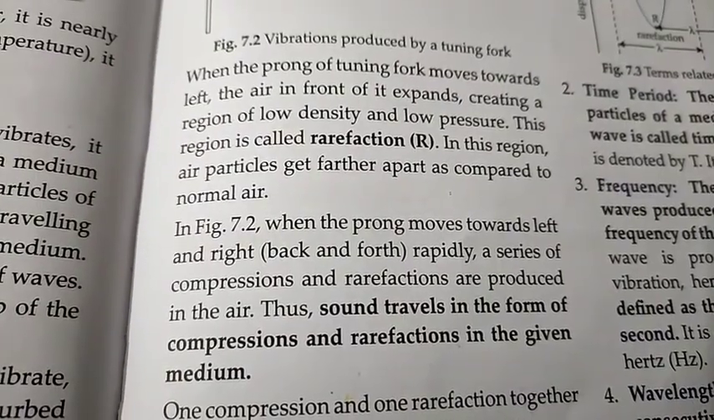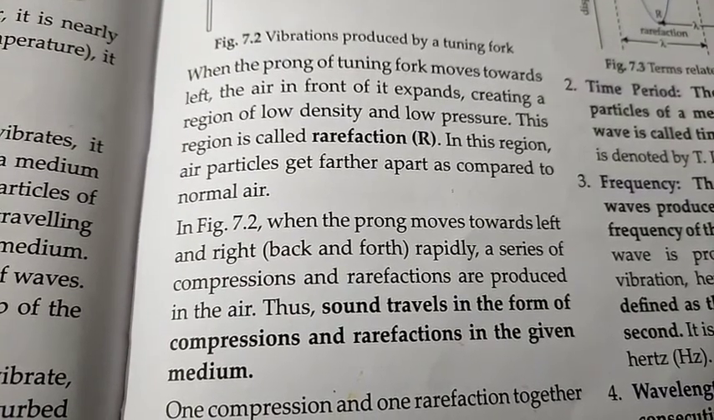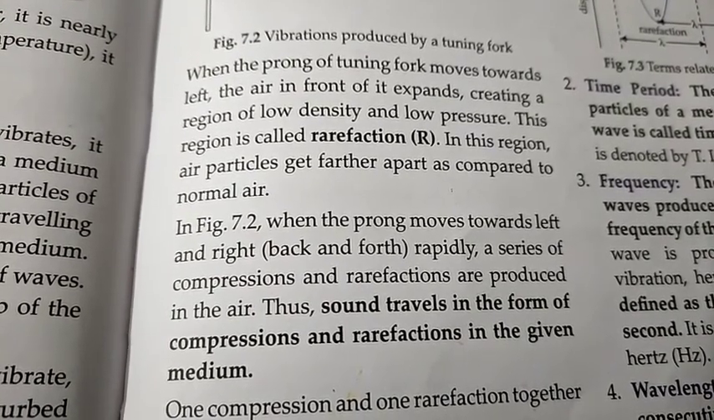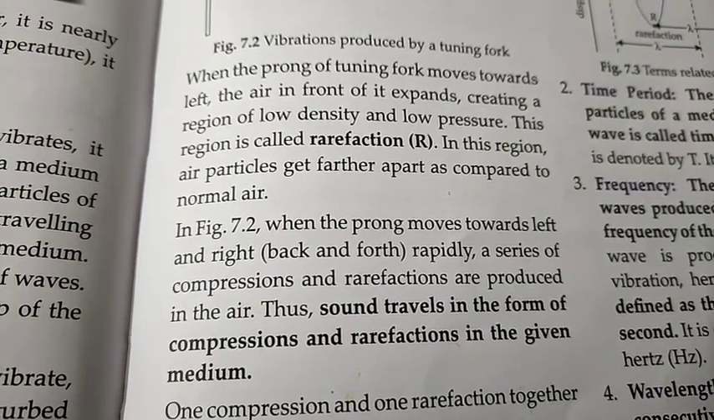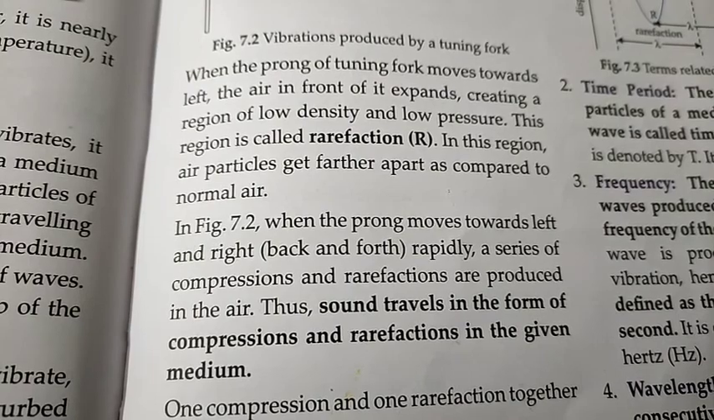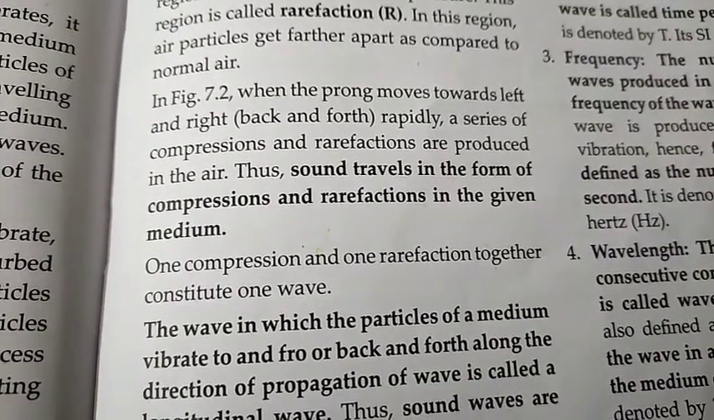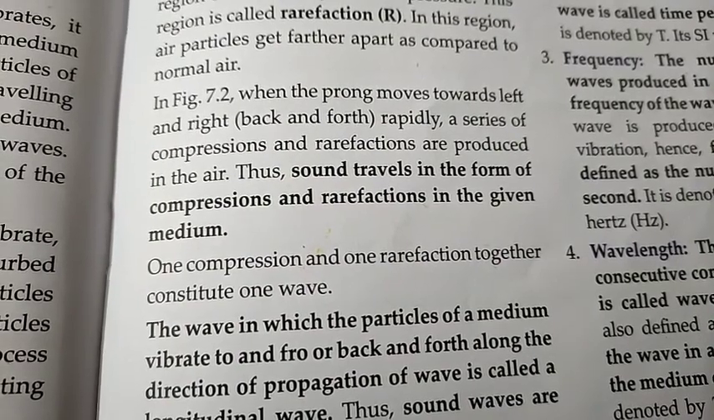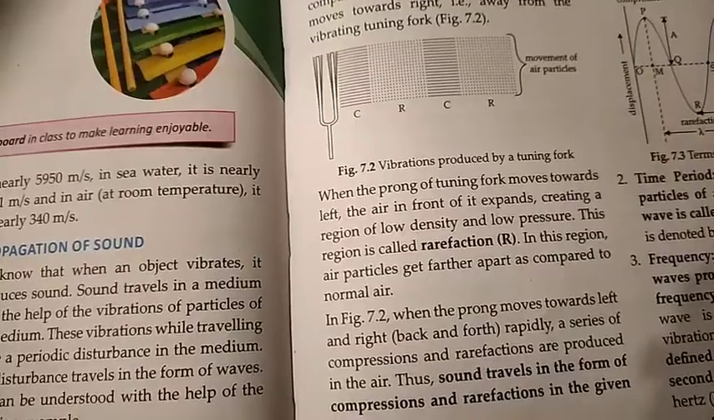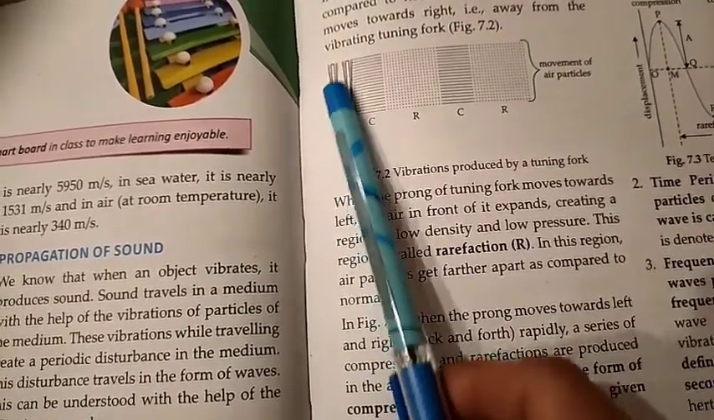When the prong moves towards left and right, back and forth rapidly, a series of compressions and rarefactions are produced in the air. Thus, sound travels in the form of compressions and rarefactions in the given medium. So, one compression and one rarefaction together constitute one wave.